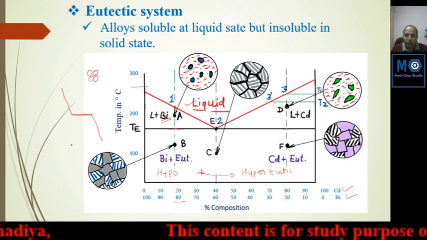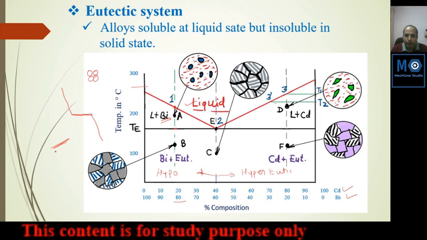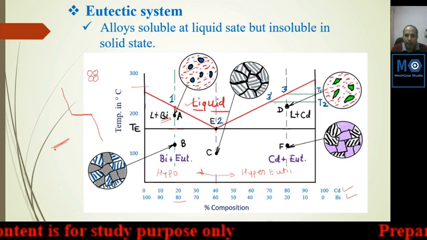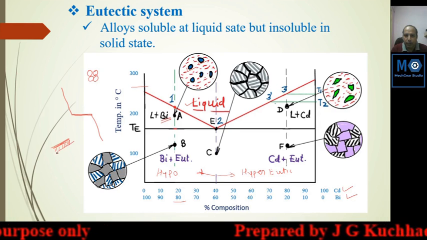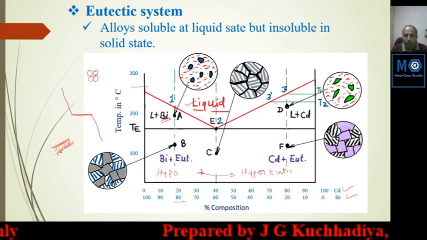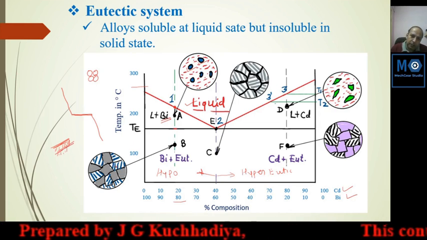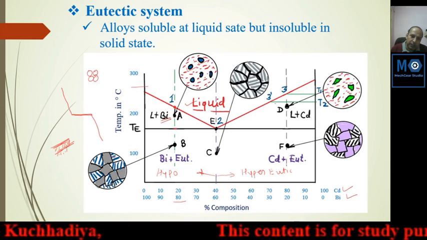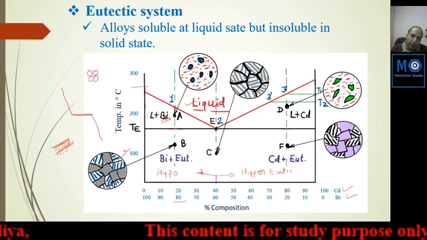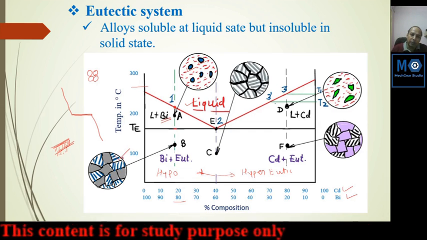Lamellar form is the form in which there is one layer of bismuth and another layer of cadmium. Then a second bismuth layer and another cadmium layer. So this region, these blue lines and white space, is a mixture of bismuth and cadmium, and it is known as the eutectic mixture.